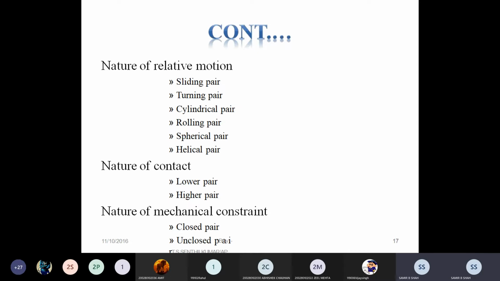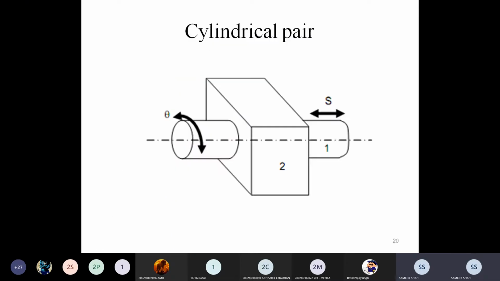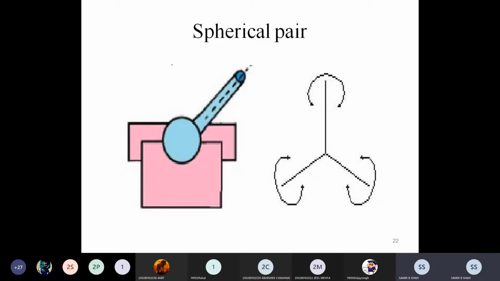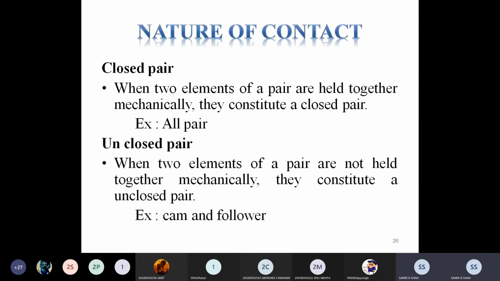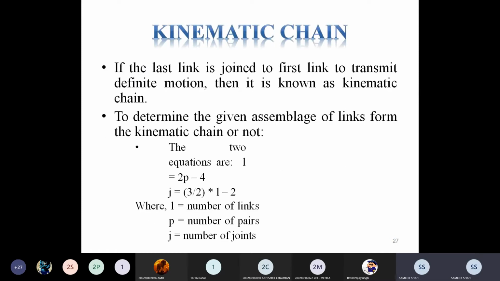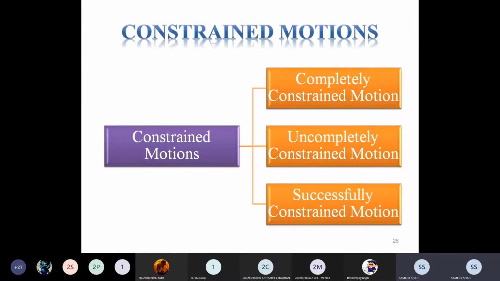If you talk about the pair, then it may be classified by relative motion, or by nature of contact, or by nature of mechanical constraint, right? So as per the pair classification, we discussed and classified as per the application point of view. After that, for the chain, there are 2 conditions that we discussed: L is equal to P minus 4 and J is equal to 3 by 2 L minus 2, right?